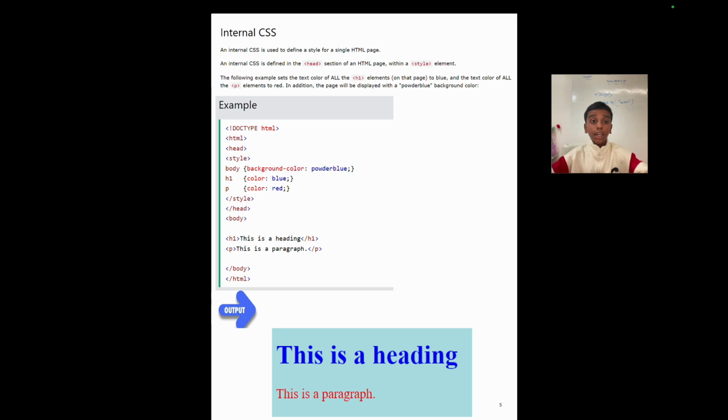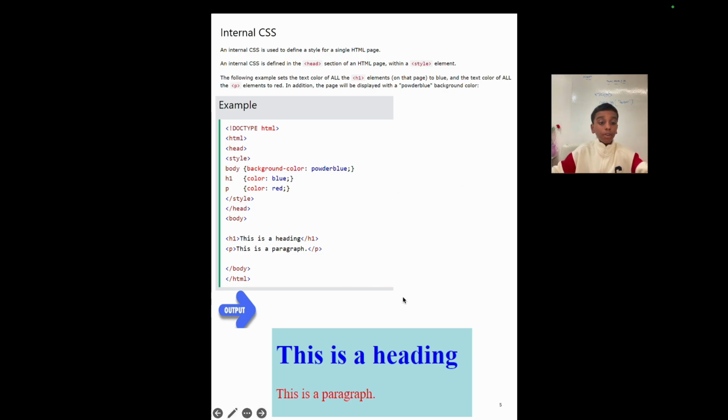Internal CSS. What is internal CSS? Internal CSS is used to define a style for a single HTML page. The following example sets all the header 1 elements on that page to blue and the text color of all paragraph elements to red. In addition, the page will be displayed with a powder blue background color.